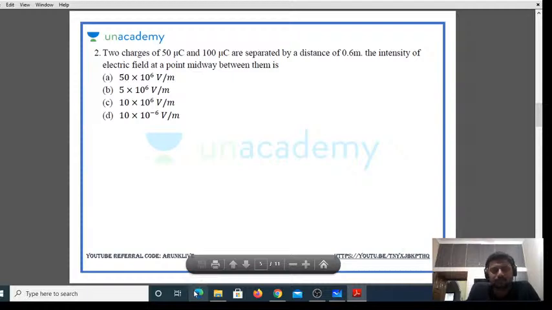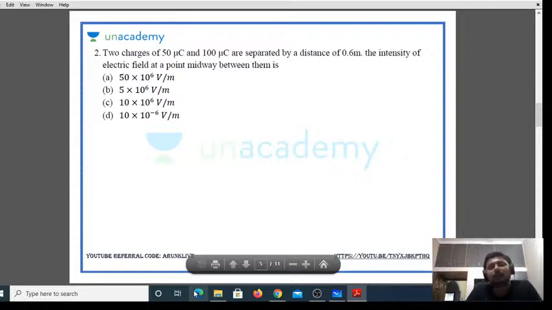Two charges, 50 microcoulombs and 100 microcoulombs, are separated by a distance of 0.6 meters.